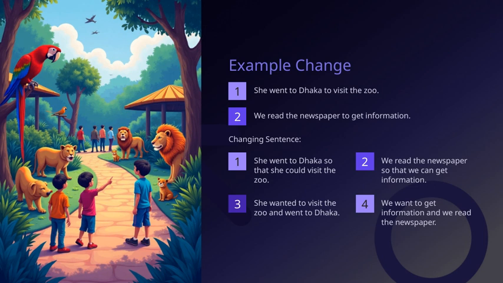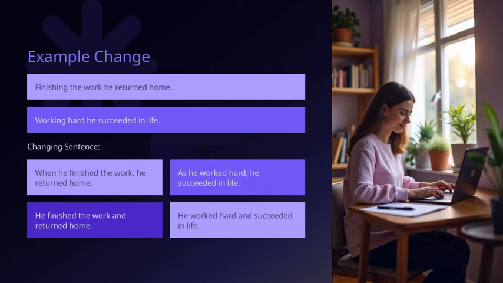The key takeaway here is that we have different ways to express the same idea, often by adding "so that" to show purpose or combining actions to highlight their connection. This is an important part of making our sentences clearer and more effective, fitting into our overall theme of improving communication skills through sentence restructuring. Now, let's look at this example change to see how we can improve clarity and flow in our sentences.